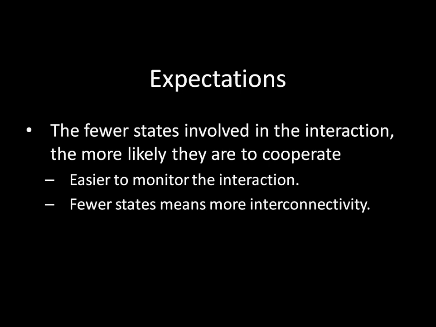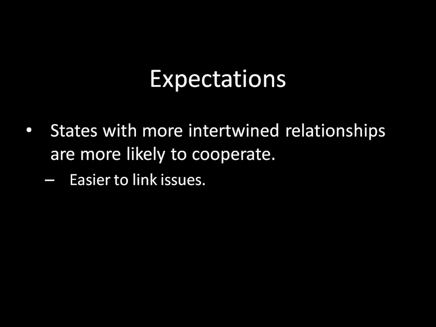Now, the good news for the world is that 200 states still isn't that much compared to, for example, everyone in your college, right? And that could be like anywhere from 2,000 to 20,000 people or maybe even more. It's much easier to police 200 guys than everyone at your college. So it's still possible to maintain cooperation among everybody in the international system. But when you get fewer and fewer states, like 3 or 4, when you have such a small number of states together, that likely means that there's more interconnectivity amongst those states. And then, going back to the previous slide, it's easier to link issues because there are more of them. So those are the two expectations about when we should expect to see collective action problems resolved.